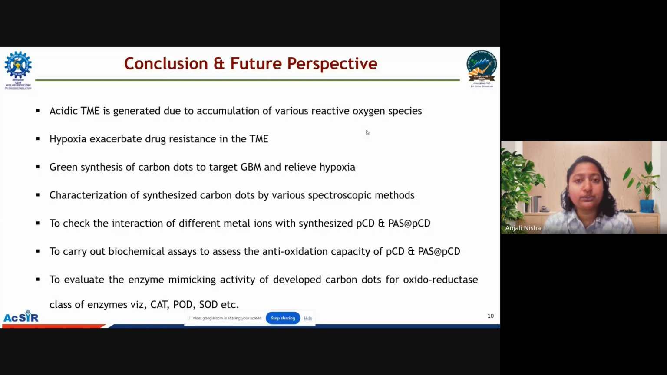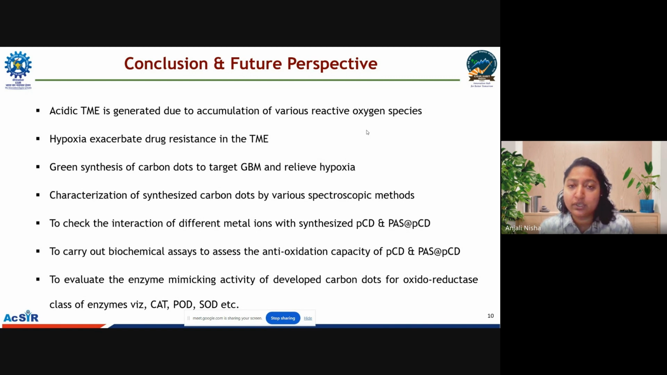Yes, sir. For the conclusion and future perspective part, summarizing the whole presentation, we can say that the acidic tumor microenvironment is generated due to accumulation of various reactive oxygen species, and hypoxia also exacerbates the tumor resistance in the tumor microenvironment. So in order to combat this, we have synthesized carbon dots to target glioblastoma and relieve hypoxia through a green synthesis method, and also characterized the synthesized carbon dots and conjugated carbon dots by various spectroscopic methods like fluorescence spectroscopy, UV spectroscopy, FTIR, and zeta potential.